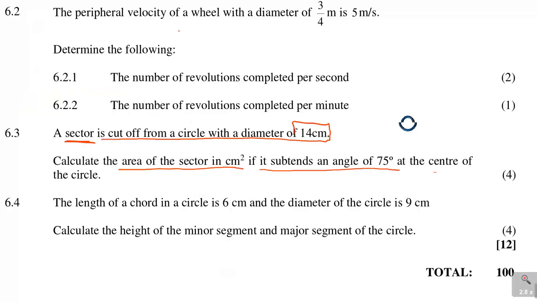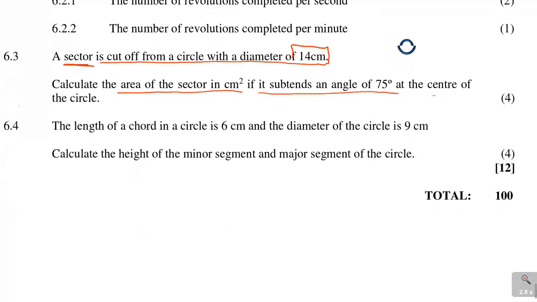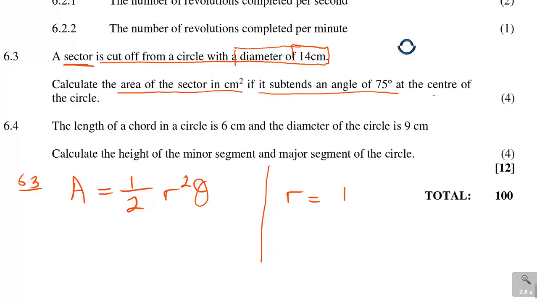So you come here and say on 6.3, that 6.3 a is 1 over 2 r squared theta. That's the formula. And they've given us information. They've given us instead diameter is 14 centimeters. So you need to know that a radius is equal to diameter divided by 2. You divide the diameter by 2, which is 14 over 2. So the radius is 7 centimeters. So the angle there is 75 degrees again. So the theta must be in radians, which is 75 degrees.